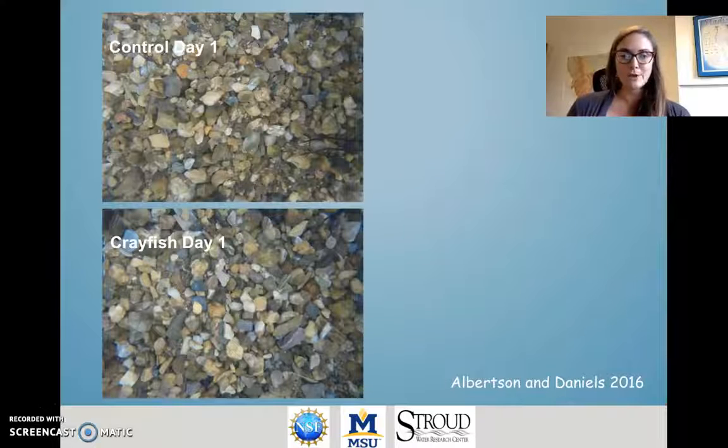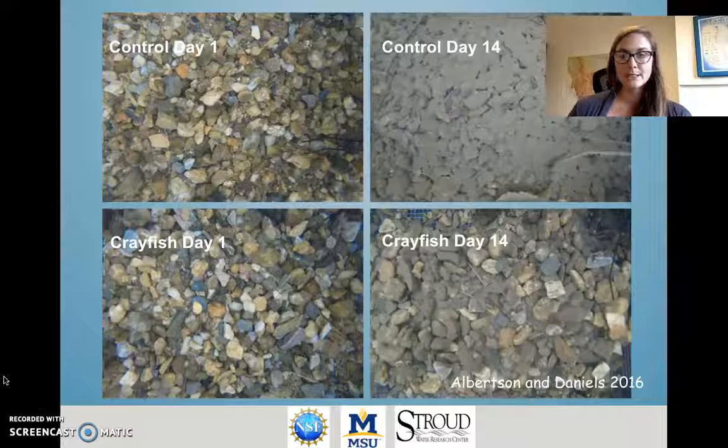Crayfish also move rocks around with their claws. These pictures are from an experiment taken from above in Pennsylvania, where the river has high fine sediment pollution. The pictures shown here are taken on day 1 of the experiment for control treatments shown in the top picture. These do not have crayfish, and we're going to compare fine sediment accumulation in the control to cages that did have crayfish present. And what you can see is that 2 weeks later, 14 days later, a large amount of fine sediment built up in the controls compared to the crayfish cages.